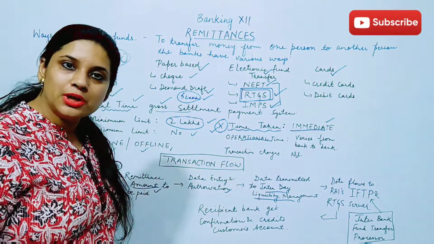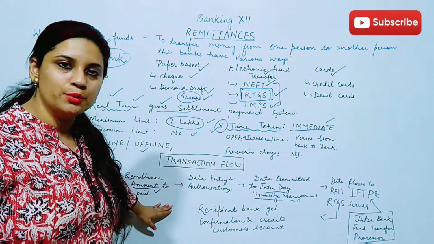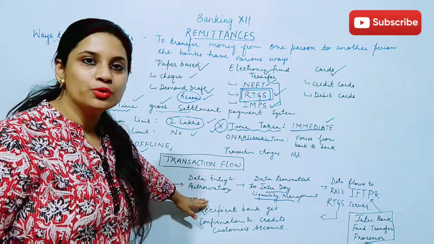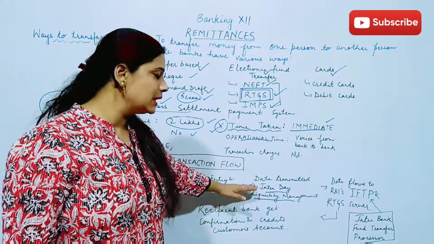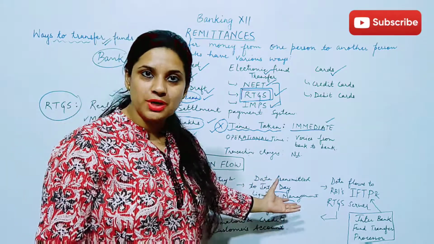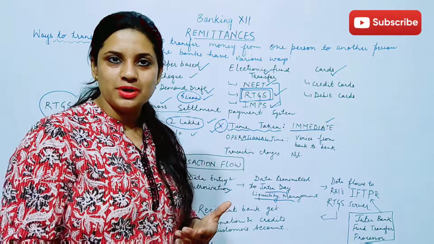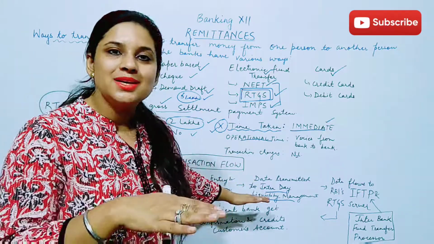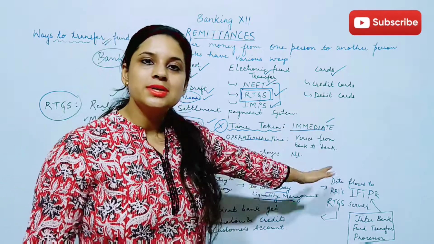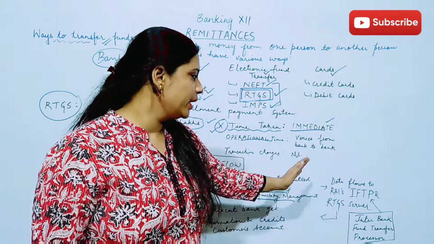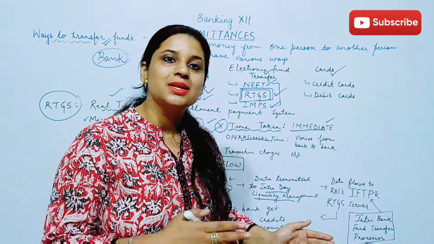Like firstly we'll fill up the form. फॉर्म फिल होने के बाद अमाउंट मेंशन हो गया, क्लियर हो गया. उसके बाद बैंक उसकी ऑथराइजेशन चेक करेगा. Then for intraday liquidity management, they will transfer that data, whether we have the funds availability or not for transferring the funds. वो एक चेक स्टेज है जहाँ पे again it will be checked. After this everything goes to RBI's IFTP और RTGS सर्वर के पास ये सारी डिटेल जाएगी.